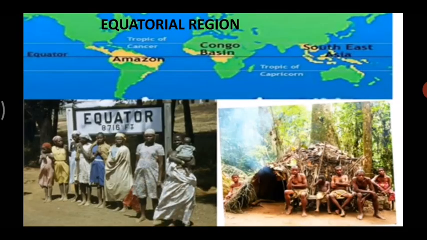Now the next is the equatorial region. As I explained to you, it lies on the equator, between 5 degrees north and 5 degrees south of the equator. You can see here, children, this is the equator, right? 5 degrees north and 5 degrees south. Here also there is high heat and rainfall throughout the year. Here, children, you can see the people and their houses, and there is very little population in this region. They are mostly tribes, called pygmies in Africa, Boro Indians. So they have different names in different regions.